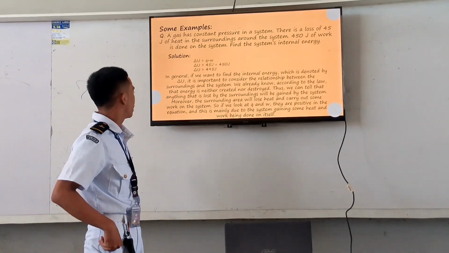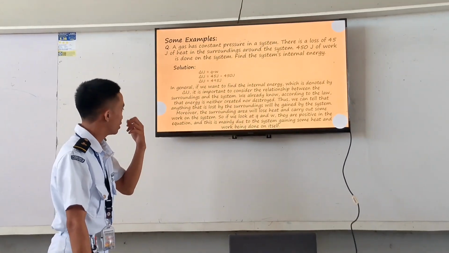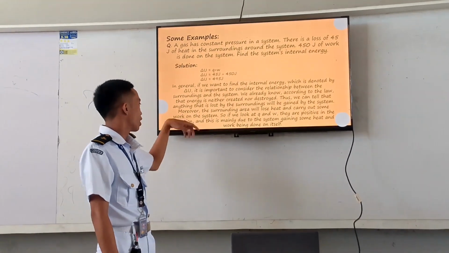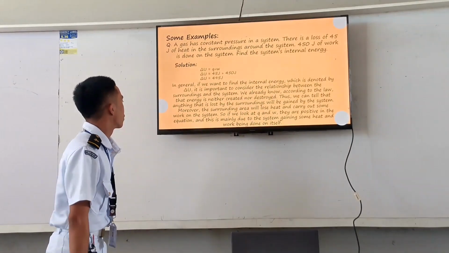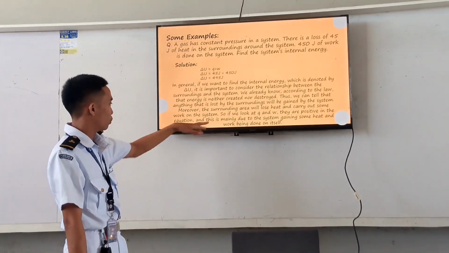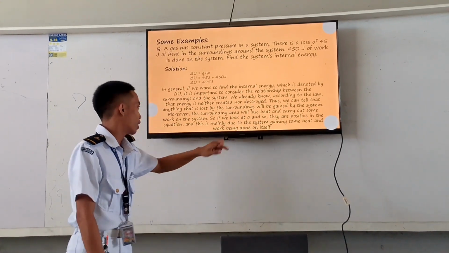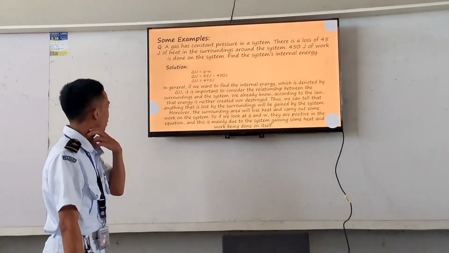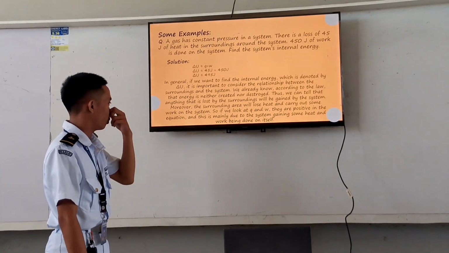Thus, we can tell that anything that is lost by the surroundings will be gained by the system. Moreover, the surroundings will lose energy and carry out some work on the system. So if we look at Q and W, they are positive in the equation, and this is mainly due to the system gaining some heat and work being done on itself.